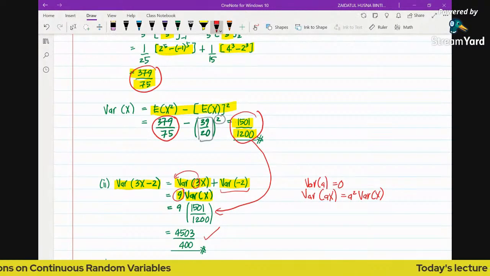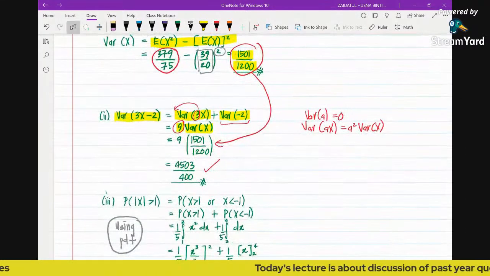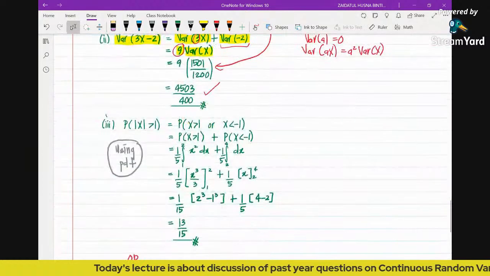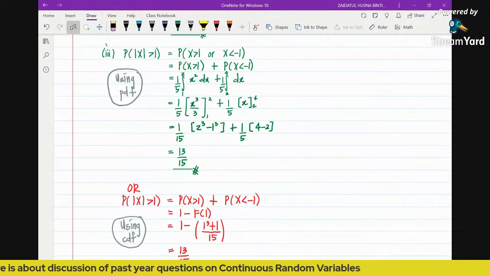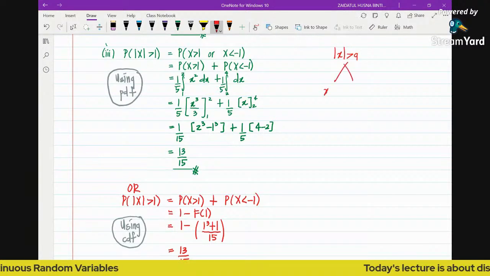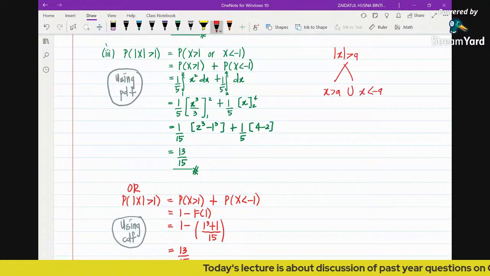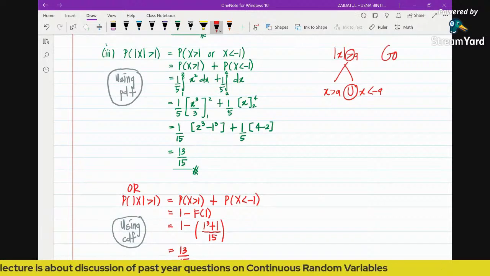Lastly, for the third Roman, find the probability of absolute of x greater than 1. In this case, we are going to apply the definition of absolute. Because this is greater, we apply this definition: absolute of x greater than a is x greater than a union with x less than negative a. How do we know it's union? Because we use the 'or' definition, greater or.